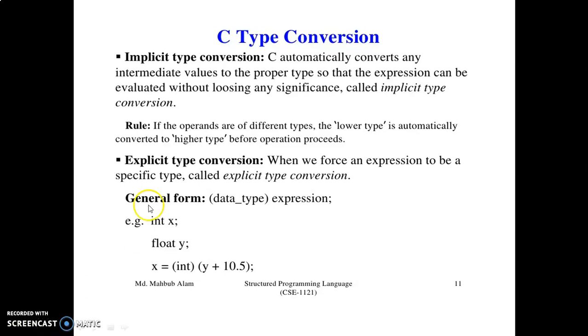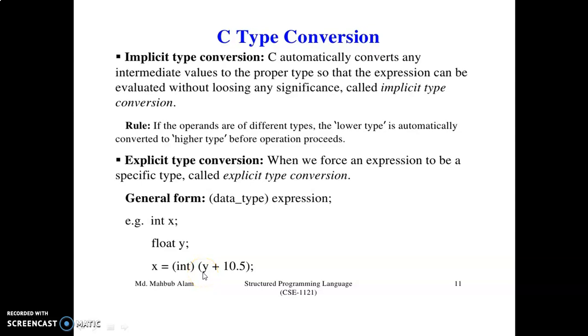In this example, the variable x is declared with the data type integer, and the variable y is declared with the data type float. The expression here is x equals, and this is the data type, the user forced to change the value of y.